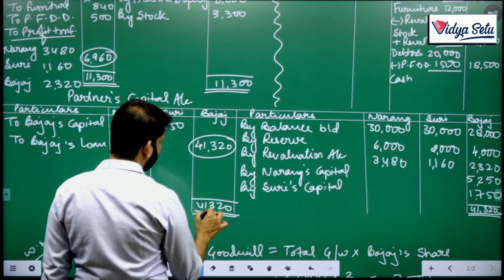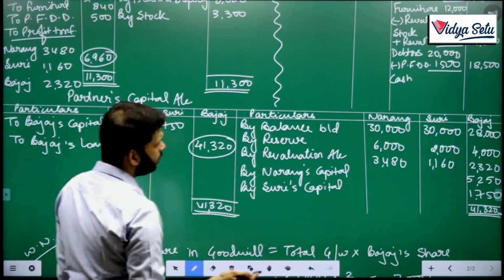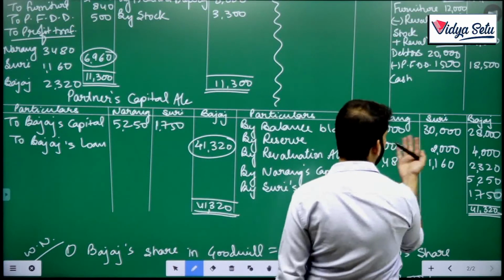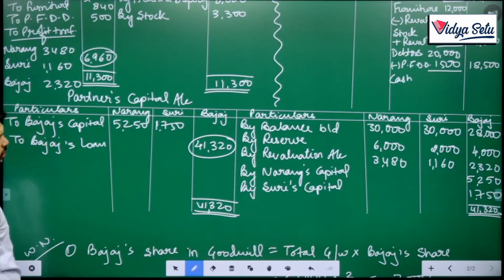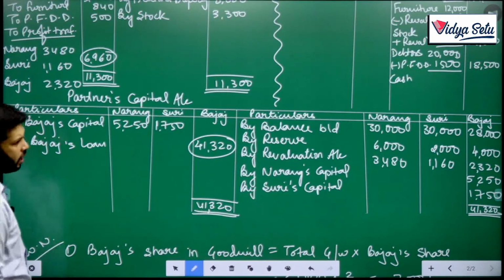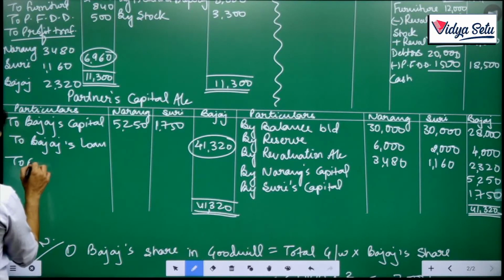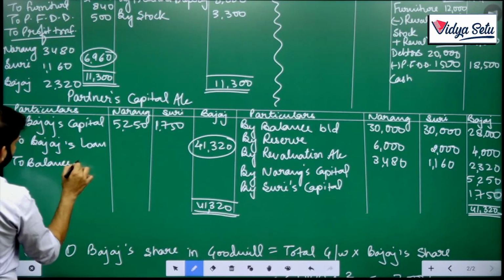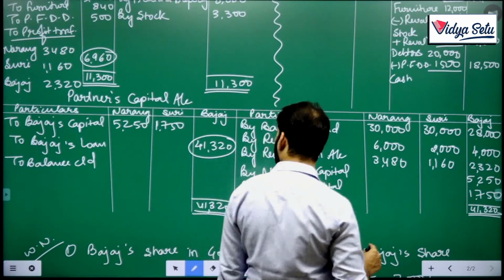Now we need to know what is the balance, total capital right now for Narang and total capital for Suri, because then we need to proportion the total capital in their capital profit sharing ratio. So let's just do the balance carried down. Okay, let's find out what is the total capital as of now.